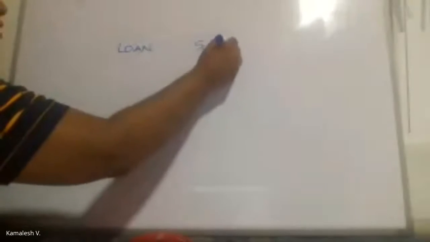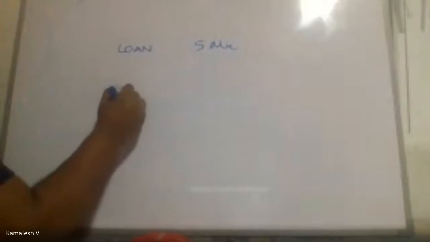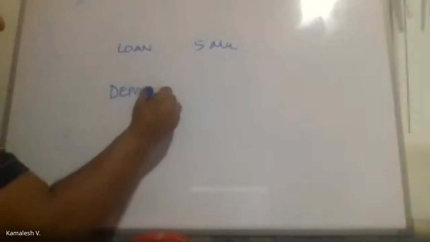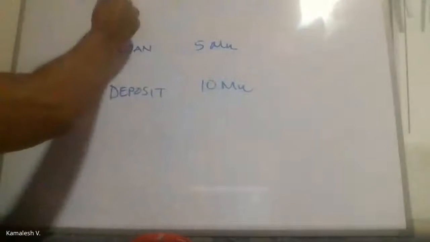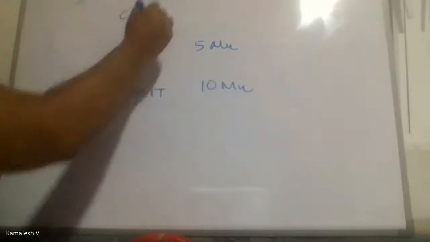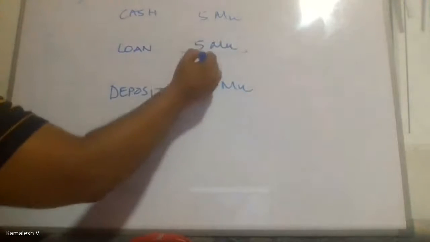Now, you have a loan of 5 million to a customer. You also have a deposit from the same customer of 10 million. Of course, you have cash on the other side, let's say 5 million. So your assets and liabilities are equal.